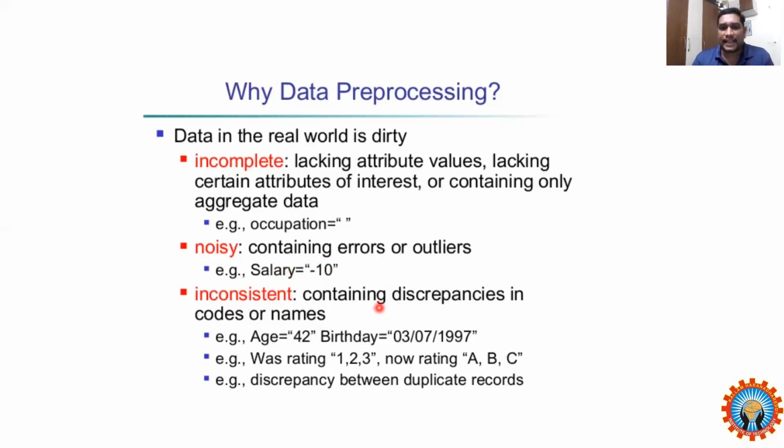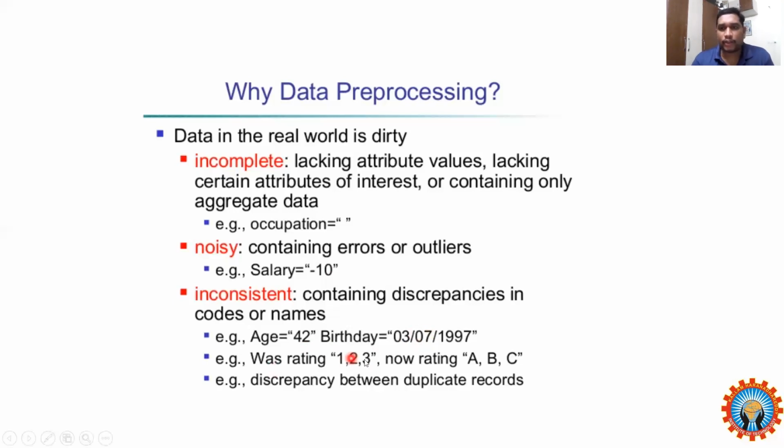And it can be inconsistent. Inconsistent means containing discrepancies, that is, differences in codes or names. For example, consider the age attribute. We assign a particular value, 42. If I want the exact age, we cannot get it from that, because 42 means the months and days will be different. If you take a birthday instead, then you can identify the exact day, month, and time also.